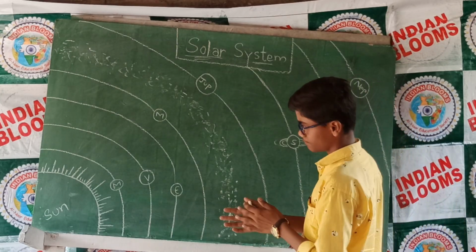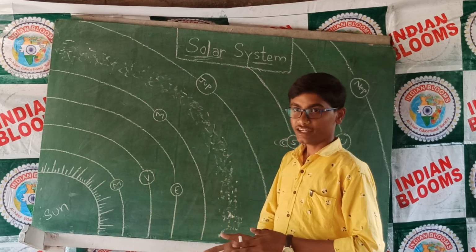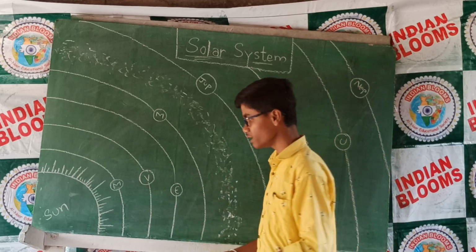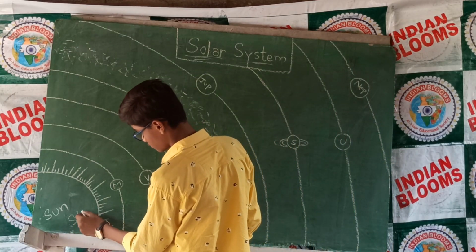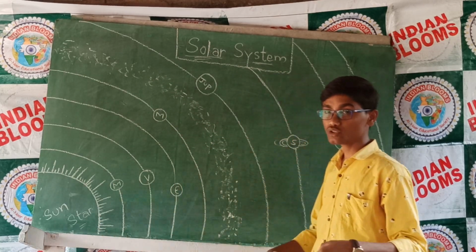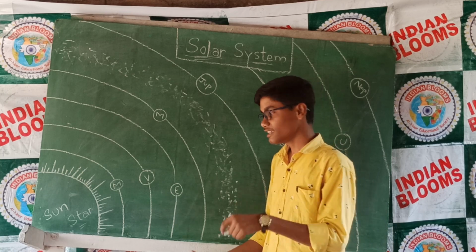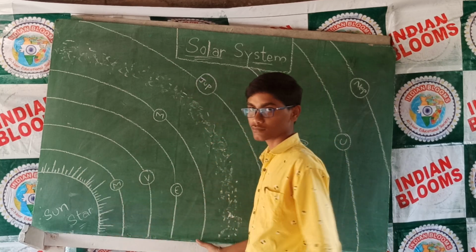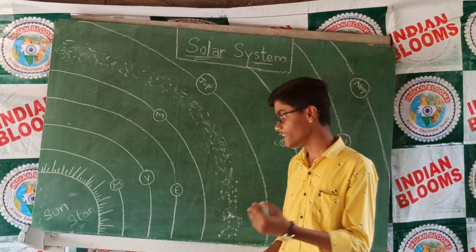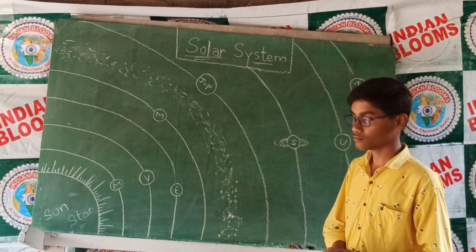Next, coming to the sun. Do you know our sun is a star? It is the only parental star of our solar system. Firstly, what do you mean by star? If any huge body produces a huge amount of heat, light, and radiation, then it is considered a star. Then of course our sun is also a star. It has been emitting a huge amount of heat, light, and radiation for about 4.62 billion years.